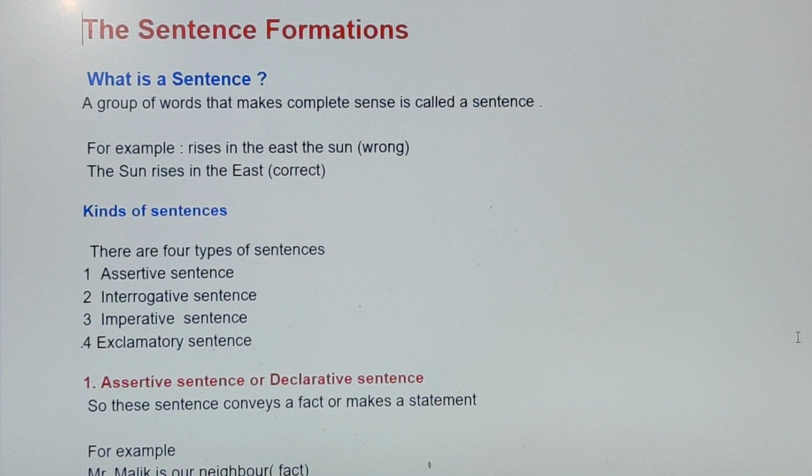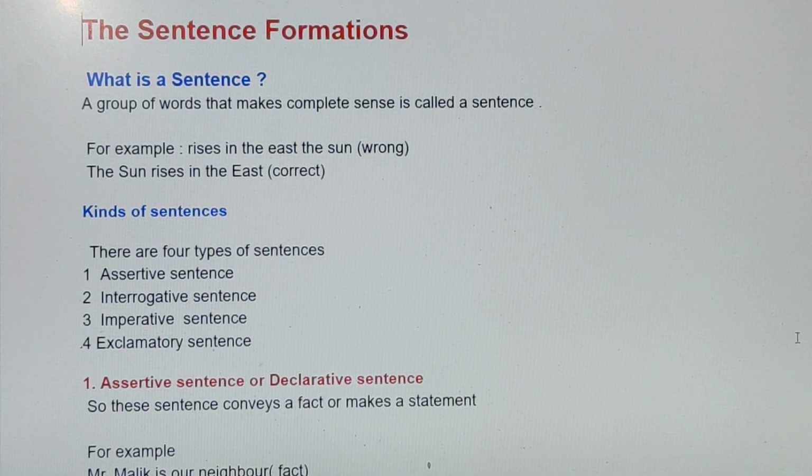Good morning, students. Today we will start with chapter number 1 of your English language textbooks, that is sentence formation. First of all, we will see what a sentence is. A group of words that makes complete sense is called a sentence.